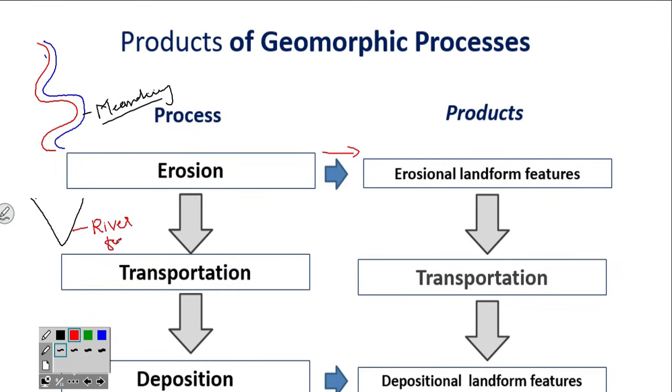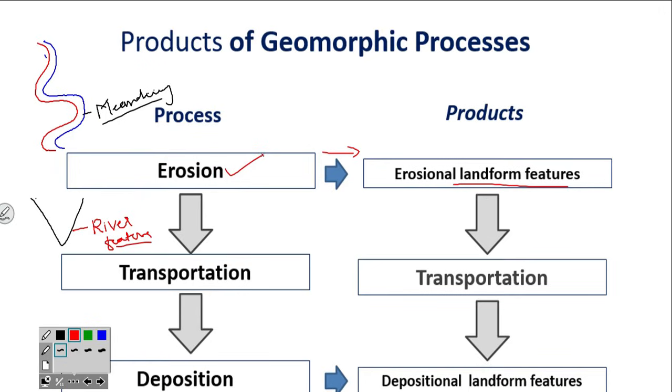River feature. So due to erosion, as I told you, due to breaking of rocks, some features will form. Maybe it is because of river, maybe because of glacier, maybe because of wind, maybe because of wave action or coastal wave action. So some landform features will form that will be the product of erosion.